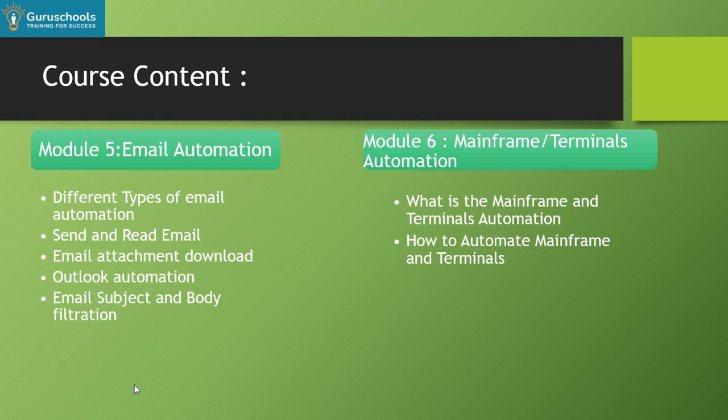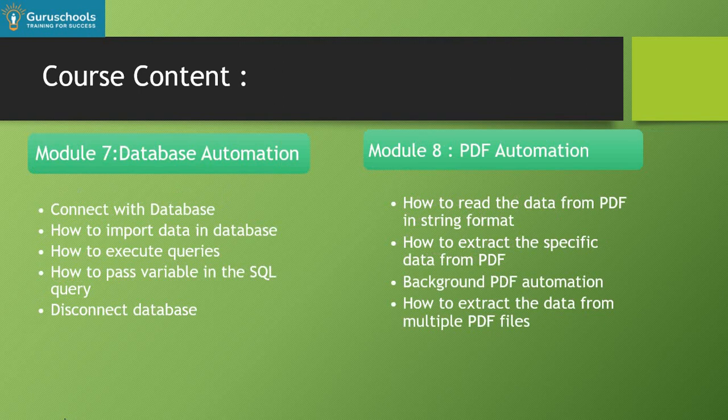Now we'll move to module 6. Here we'll talk more about mainframe or terminal automation, Citrix automation, and computer vision automation. These are very critical points from the organization's point of view. If you know such types of automation, you will have an edge over the other people in the market. Now we'll go to module number 7.